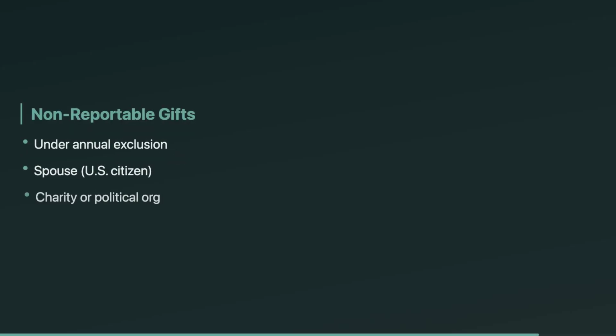Last bucket: non-taxable and non-reportable transfers. These are gifts you generally don't report and don't pay gift tax on. Think, under the annual exclusion, unlimited gifts to a U.S. citizen spouse, gifts to charity, gifts to political organizations, and direct payments of tuition or medical expenses to the institution. Also, a parent supporting a minor child can be non-reportable when it's a legal obligation type of support.